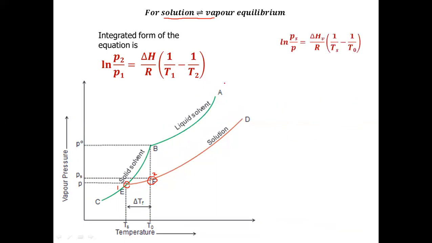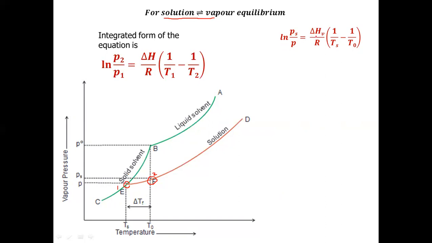Now let us write what the equation will become. The equation will become ln P2. So P2 at this point is Ps, ln Ps by P1. P1 is the pressure at point 1, it is P. ln Ps by P is equal to delta Hv. Now the change is from liquid to vapor, so we have written vaporization.